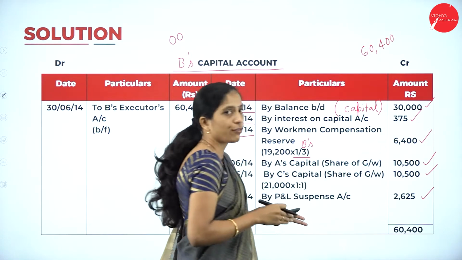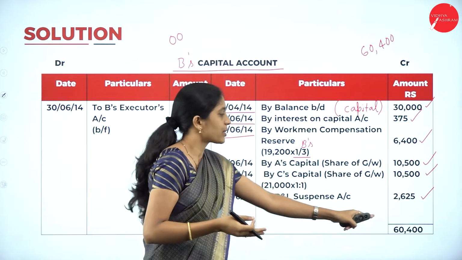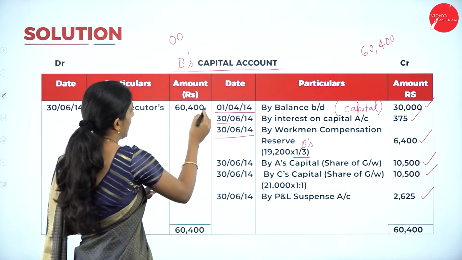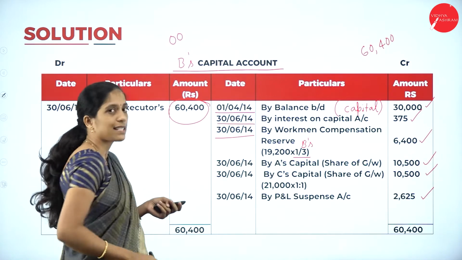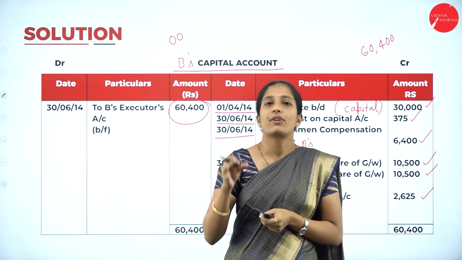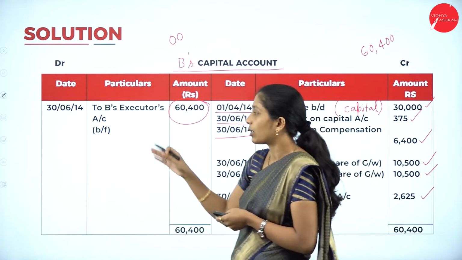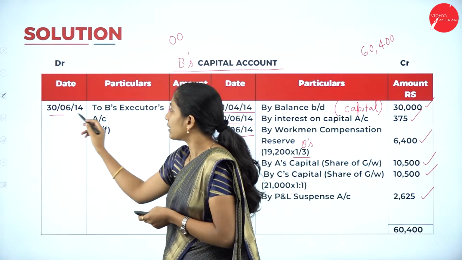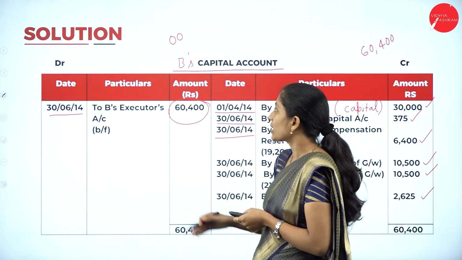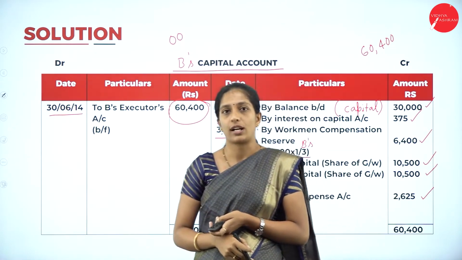Both sides minus 0, you get a balancing figure of 60,400. This has to be transferred to his executor's account on the date of death, that is 30th June 2014, to B's executor's account, 60,400.